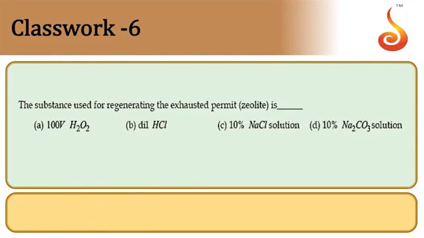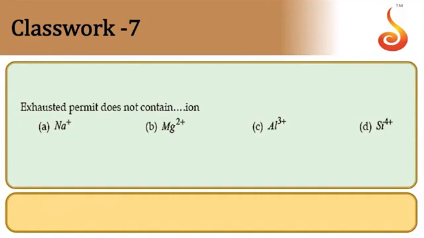Then substance used for regeneration of exhausted permutite is. Permutite actually contains sodium ions. When you are using it, it is exchanging all cations, and sodium ions are replaced by calcium and magnesium ions in the process of purification using zeolite. So it is again regenerated back by using brine solution, 10% NaCl. So brine is the answer, 10% solution of NaCl.